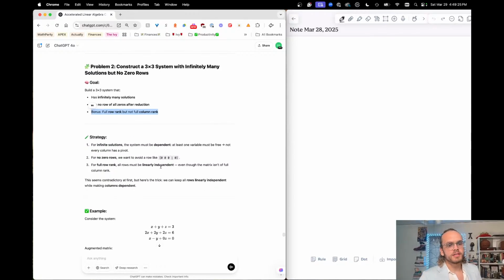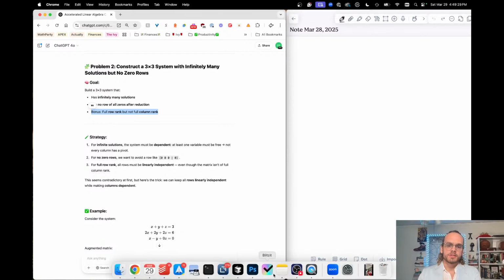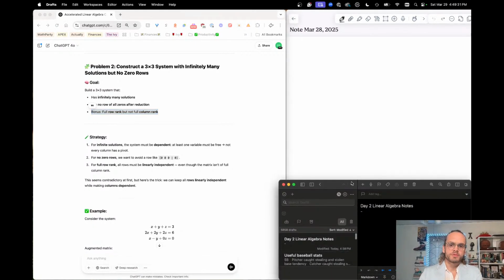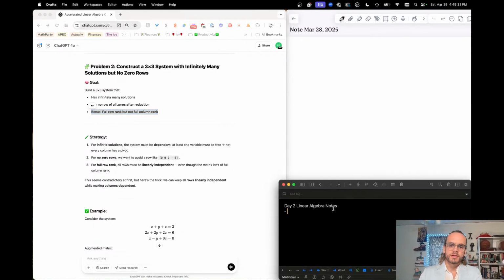There are a lot of key terms that they bold that are kind of tricky, and I'm going to be writing down the key terms as we go as well, just in drafts right here. This is my go-to note-taking thing. So I'm going to go: rows linearly independent. What does that mean? Columns dependent. All right, we'll see what that means.